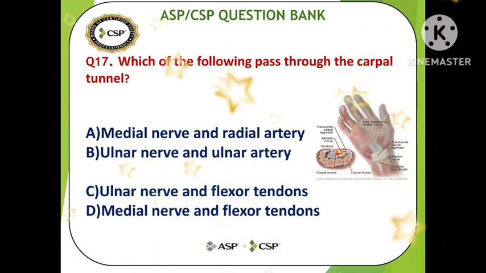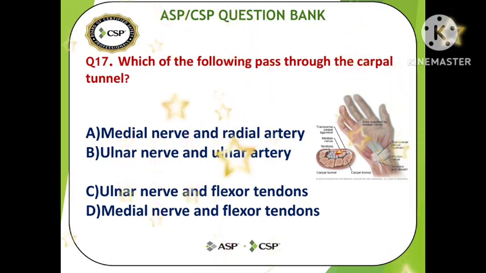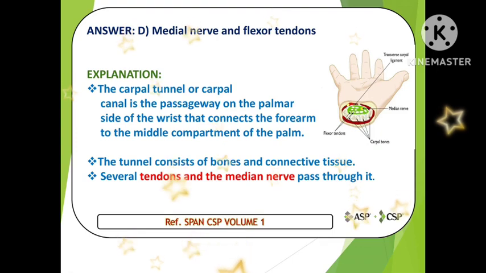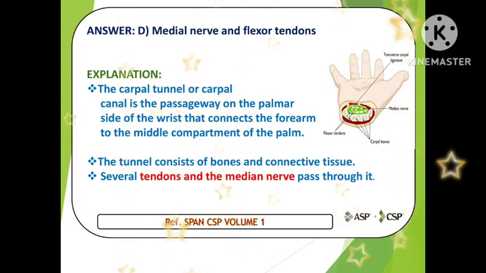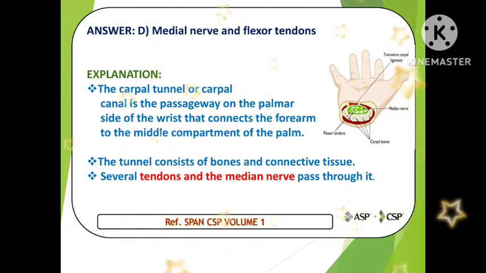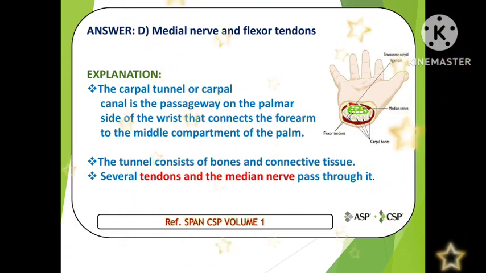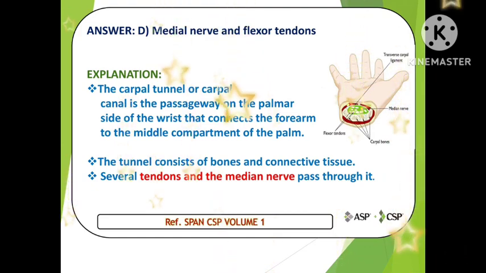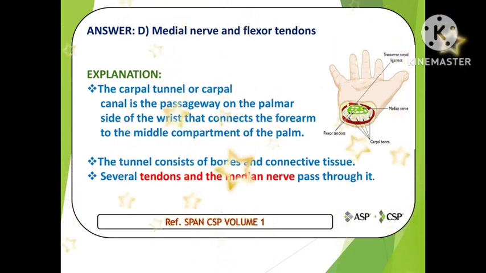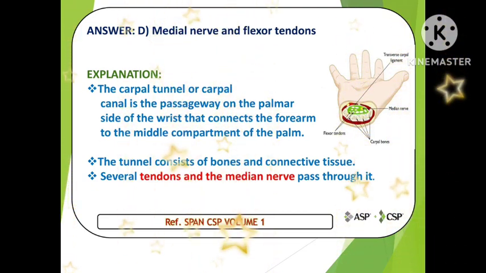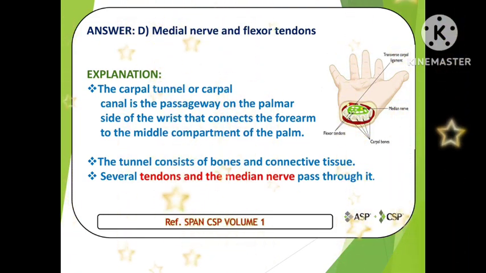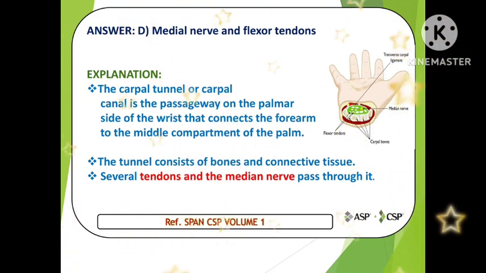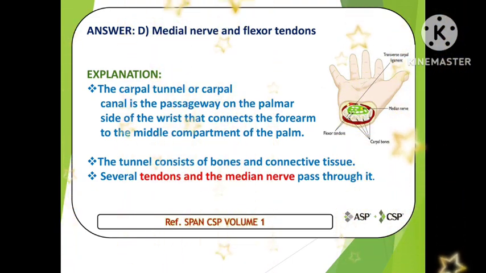Let's see the answer. The answer is D, median nerve and flexor tendons. You can see the picture also. The carpal tunnel is the passageway on the palmar side of the wrist that connects the forearm to the middle compartment of the palm. The tunnel consists of bones and connective tissue. Several tendons and the median nerve pass through it. So the median nerve and flexor tendons pass through the carpal tunnel.